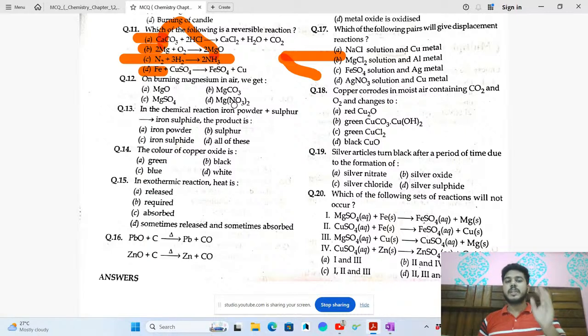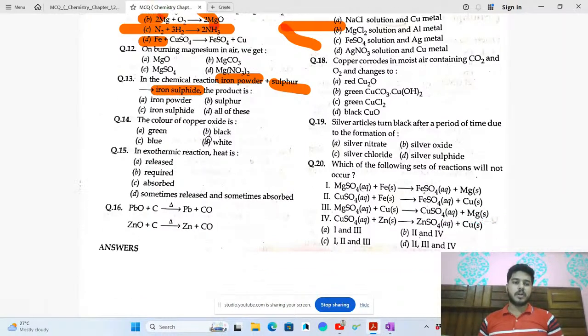See, these types of questions will be coming. Okay. So you do not have to worry that all the 20 questions will be tough. Yes, but we are preparing for the tough questions only. Okay. So iron powder and sulfur are the reactants and iron sulfide is the product.